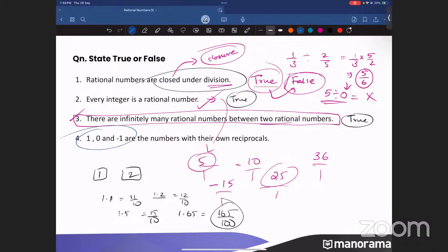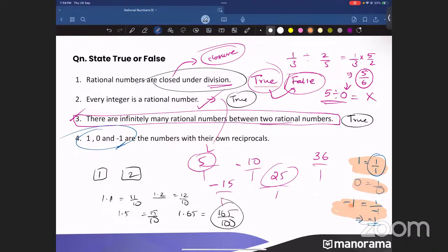1, 0, minus 1 are the numbers with their own reciprocals. What is the reciprocal of 1? It is 1 itself, 1 by 1. What is the reciprocal of 0? 1 by 0. What is 1 by 0? What is the next one? Minus 1. What is the reciprocal of minus 1? 1 by minus 1, that is minus 1. So you can see that 1 has its reciprocal, 1. Minus 1 also has the reciprocal, minus 1.